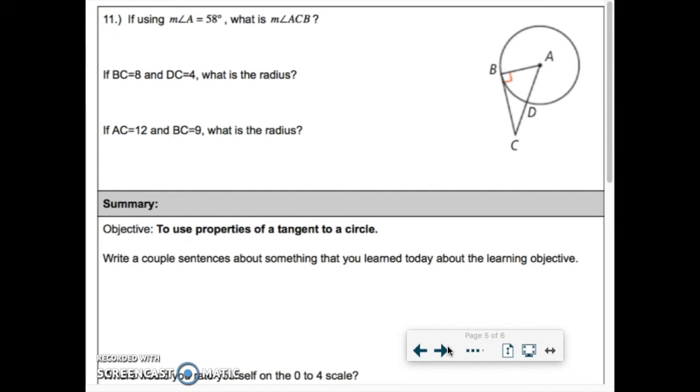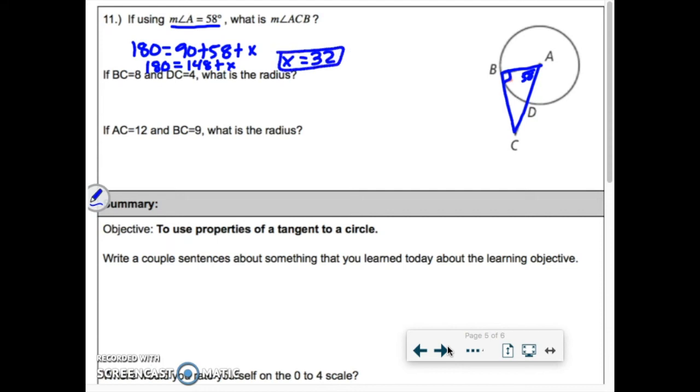All right, you can work through these 3 here. So feel free to try to pause and work ahead of me a little bit. If the measure of angle A is 58, what is the measure of angle ACB? So I see a right angle right here, which tells me I have a tangent line. If A is 58, then remember, if it's a triangle, all 3 angles have to add up to 180. So I have a 90 from the tangent, a 58, and an x. So really I have 180 equal to 148 plus x. When I subtract 148 from both sides, x is going to have to be 32, or 32 degrees.